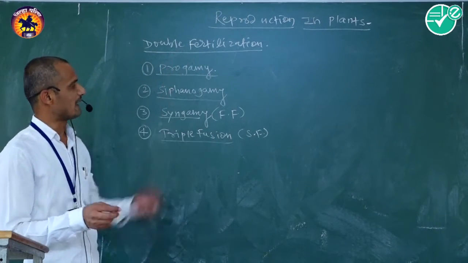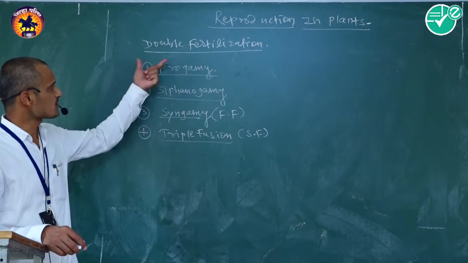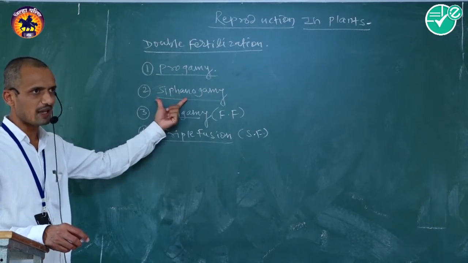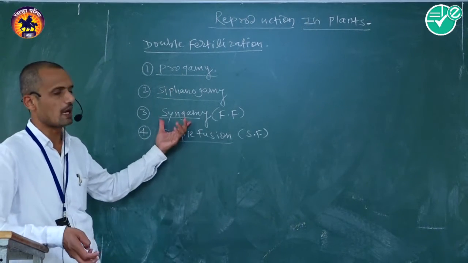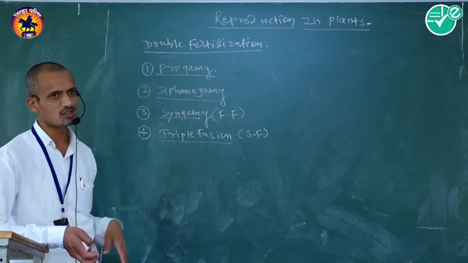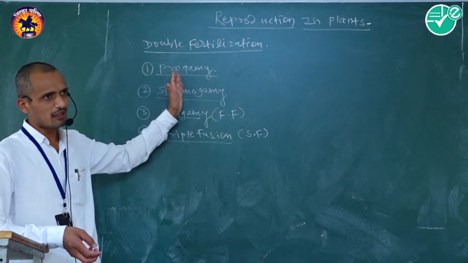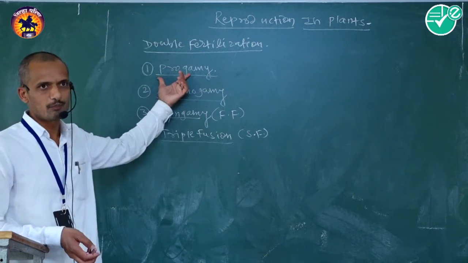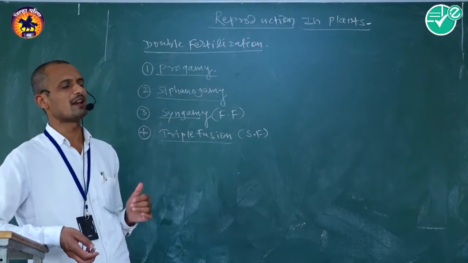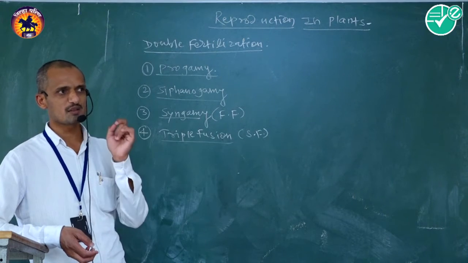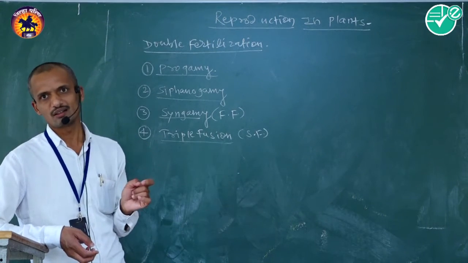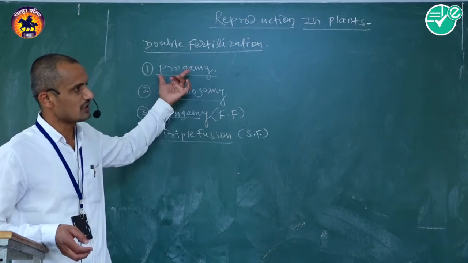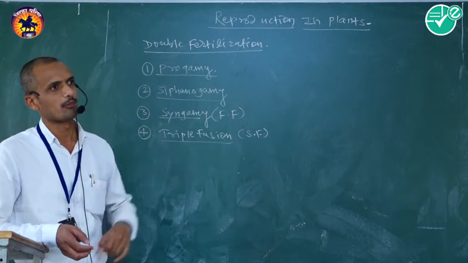The process of double fertilization consists of these four steps: first progamy, second siphonogamy, third syngamy, and last triple fusion. In progamy, the entry of the pollen tube through the micropyle is called progamy. The pollen tube is a part of the male reproductive system. The pollen tube enters inside the ovule via the micropyle. This phenomenon is commonly called progamy.